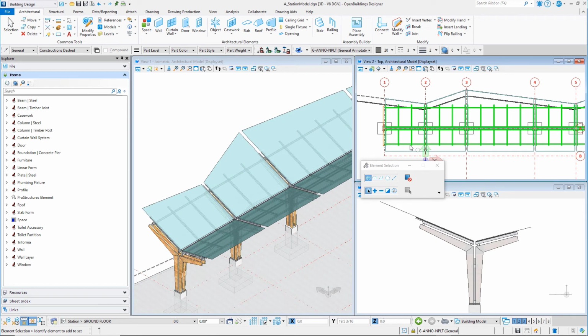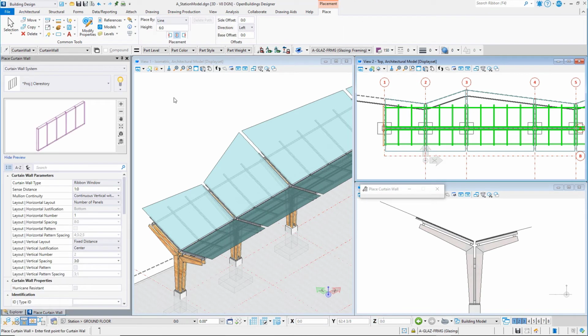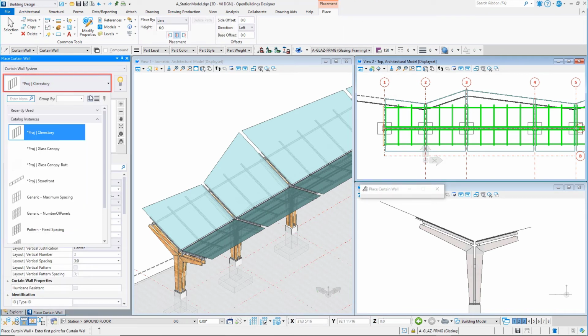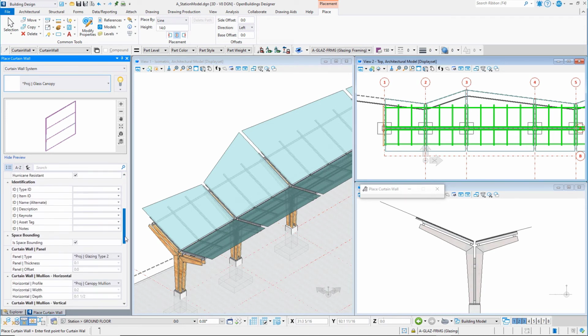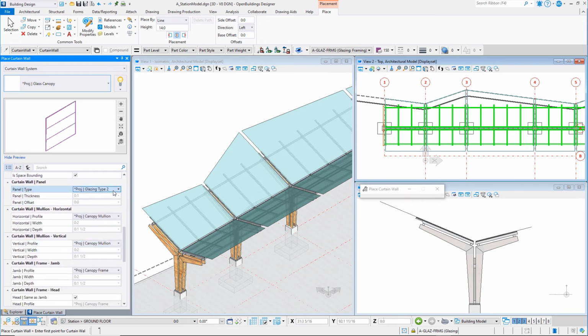Now that the geometry is set up, you can use the curtain wall tool to create the glass panels. Select the curtain wall tool, set the catalog item to Project Glass Canopy. The number of horizontal panels should be set to 3. You want this to match the purlin spacing. Note that custom volumes and frames were created for this catalog item.